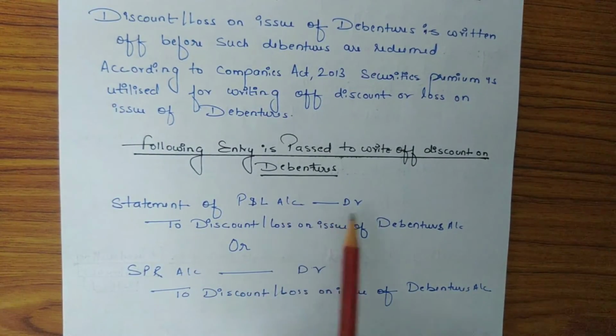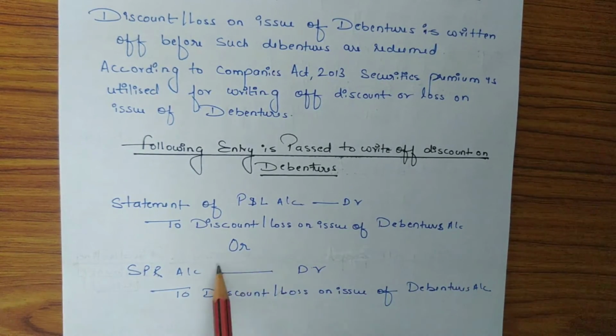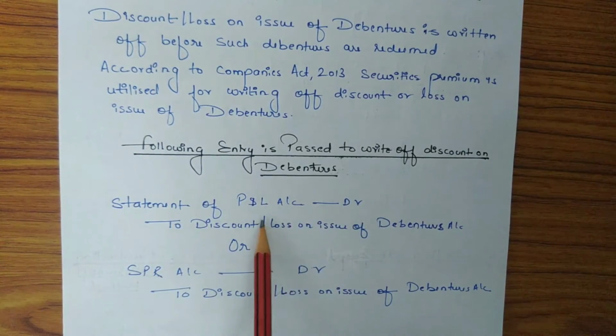Statement of P&L account debit to discount or loss on issue of debentures account, or securities premium reserve account debit to discount or loss on issue of debentures account. So ये जो discount और loss on issue of debentures है, ये तो या तो securities premium से write off हो सकता है या फिर statement of P&L account से write off होगा.